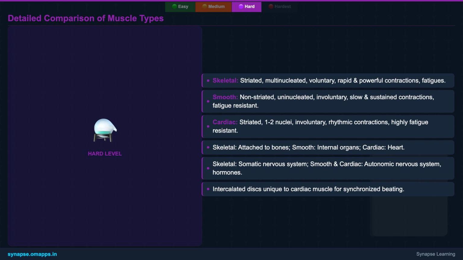In contrast, smooth muscle lacks sarcomeres, resulting in a non-striated appearance. Its slower, sustained contractions are perfectly suited for the continuous, rhythmic functions of internal organs. Its involuntary control, managed by the autonomic nervous system and hormones, ensures these vital processes occur without conscious thought.